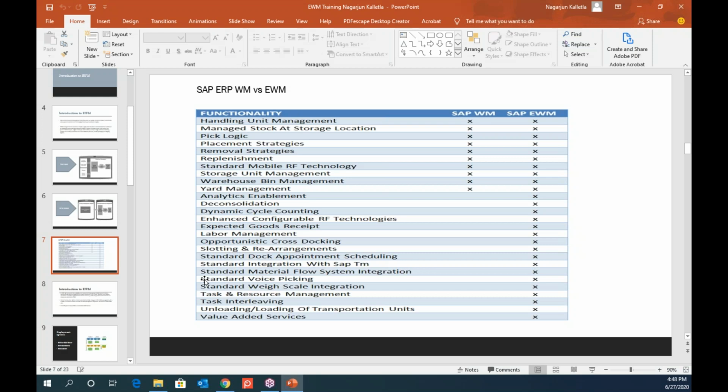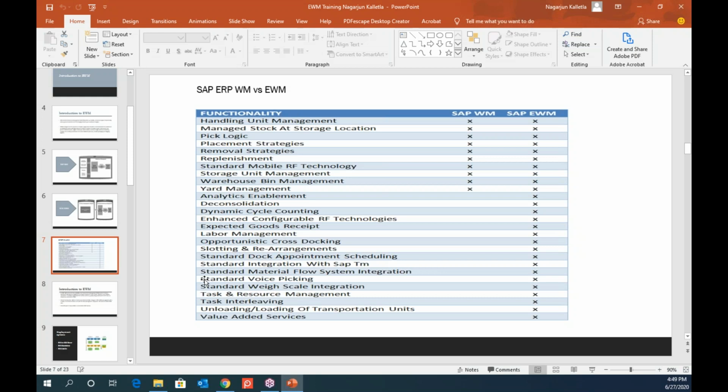And the next one is, as I said, the whole world is moving towards robotic technique and also automatic retrieval and storage systems. So that can also be achieved with EWM. That is done by material flow systems. Earlier it had a different technique, but now it is totally capable of handling the automatic retrieval system. So it's one of the biggest achievements of the EWM, which is now going to bring a lot of business. And people definitely look at this as an option when it comes to warehouse management.